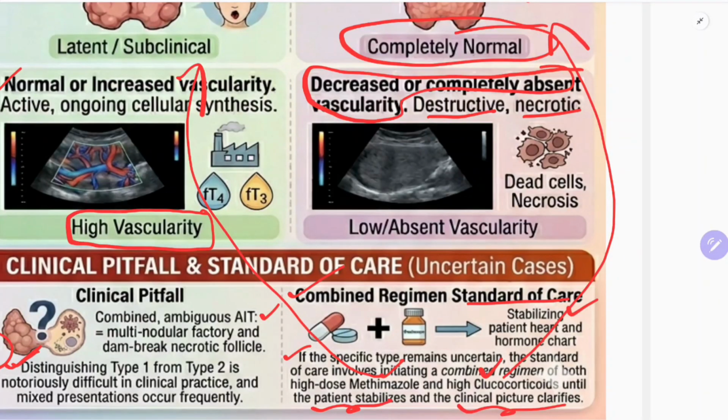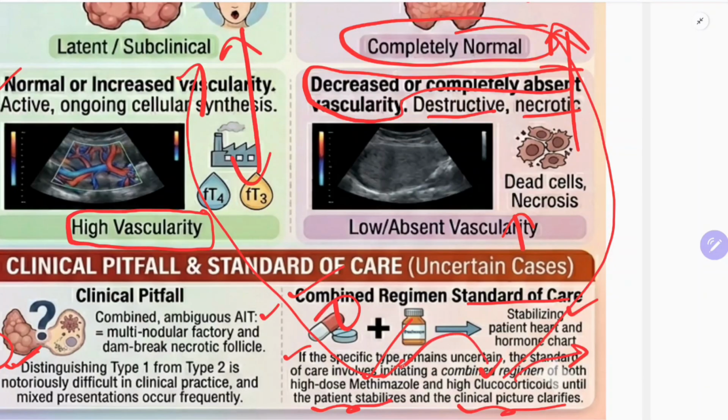Now one question will remain: how do we know that the clinical picture is clarified? One thing is, as I said, whether the gland is normal or abnormal, and on Doppler ultrasound, what is the state of the thyroid gland. That is one picture. Normally a mixed type of picture is seen, and you should start methimazole along with glucocorticoids, high dose glucocorticoids with high dose methimazole. But after treatment, if you slowly remove glucocorticoids and the thyroid hormones are not increasing, that means it is type 1. So continue methimazole.